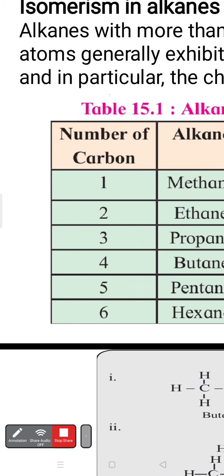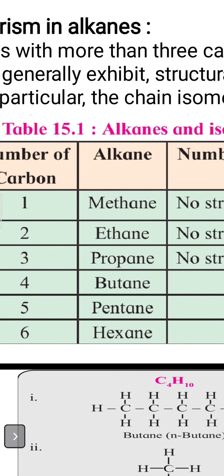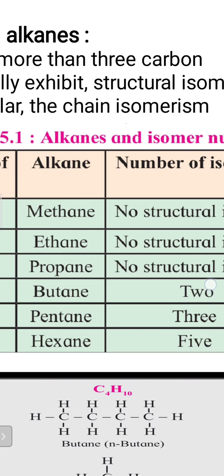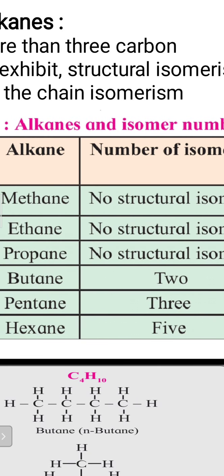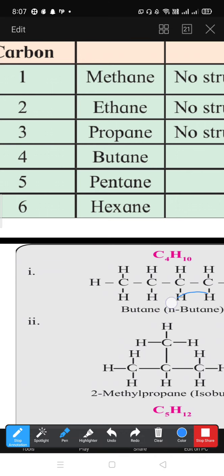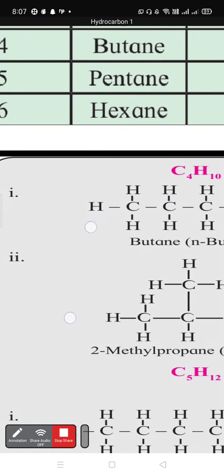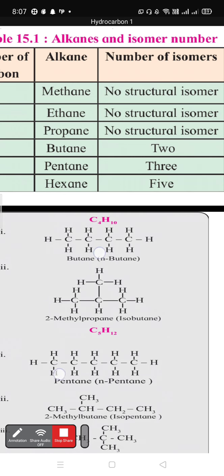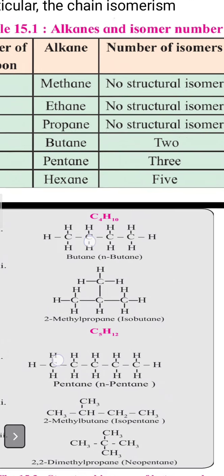Now the number of carbon atoms is 4. From this butane, we get two different isomers: N-butane and isobutane. These two different isomers are there from the butane.